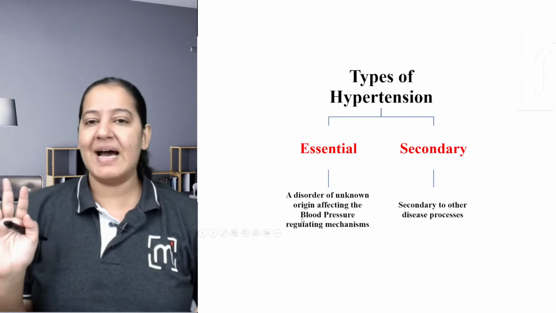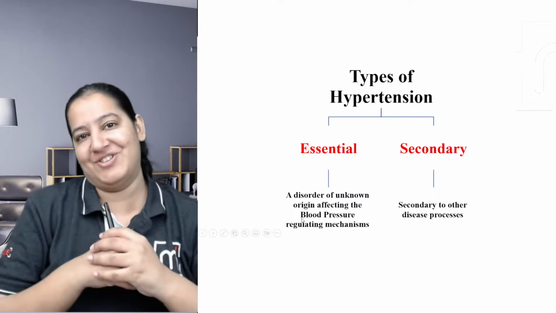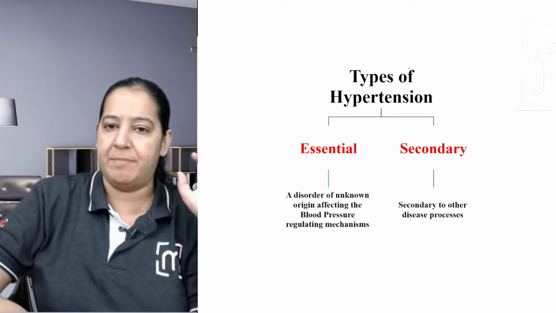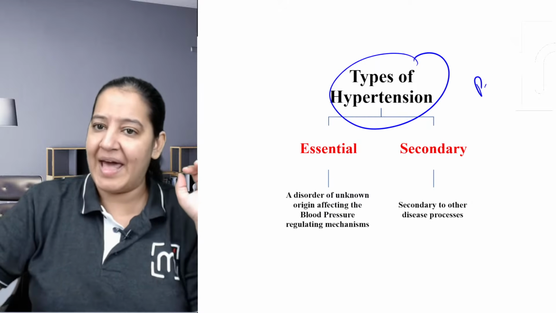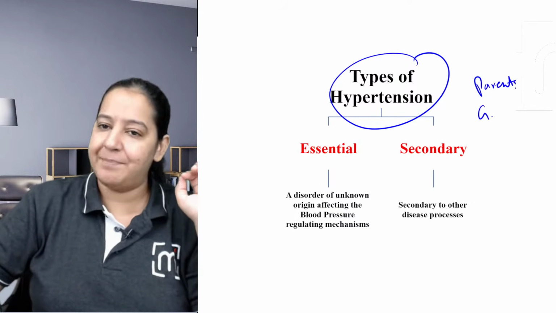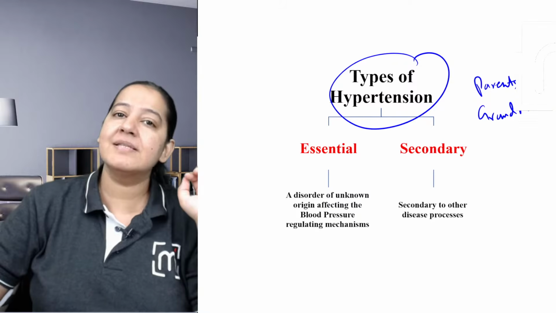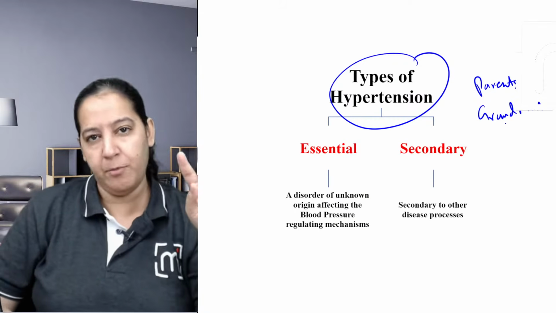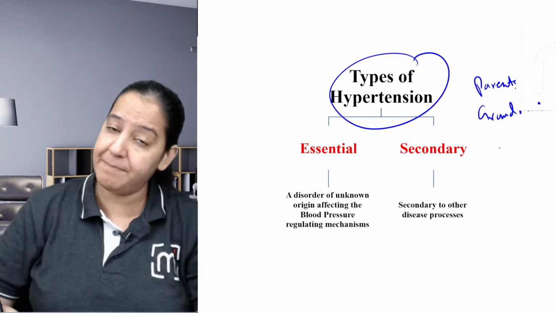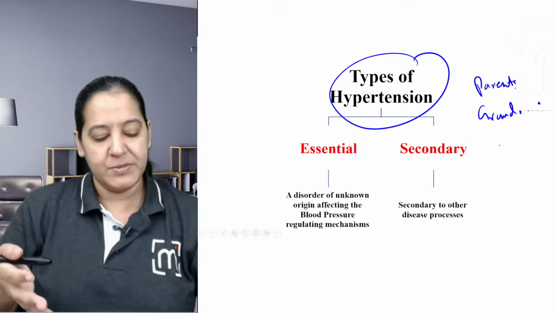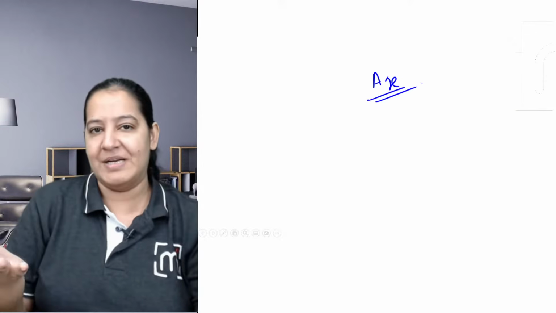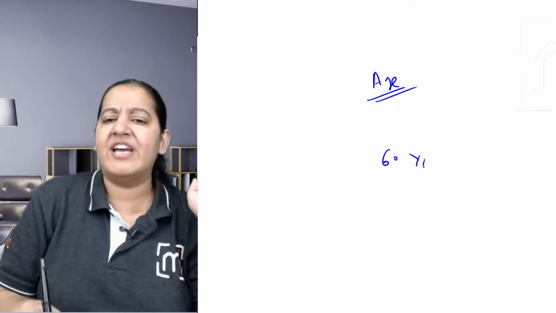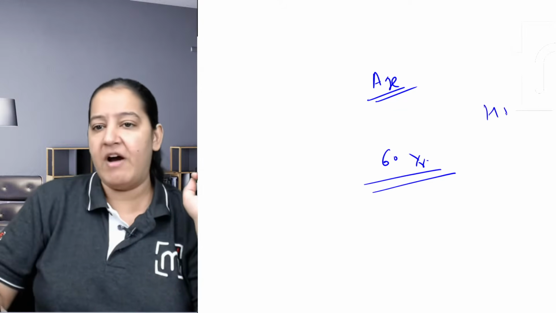Now you must understand what is the cause of hypertension before starting the chapter. How many of your parents or your grandparents are hypertensive? How many of you? My parents, both my mother and father, are hypertensive. My grandparents were also hypertensive. I mean to say, with age, most persons develop hypertension automatically. After 60 years of age, it's very common to have hypertension.